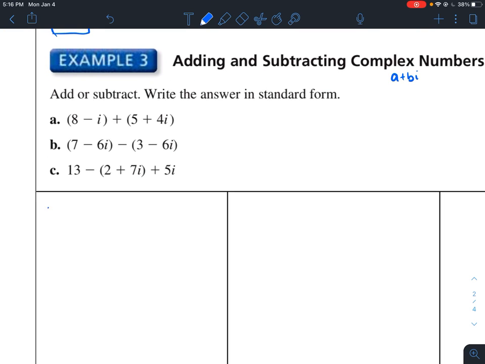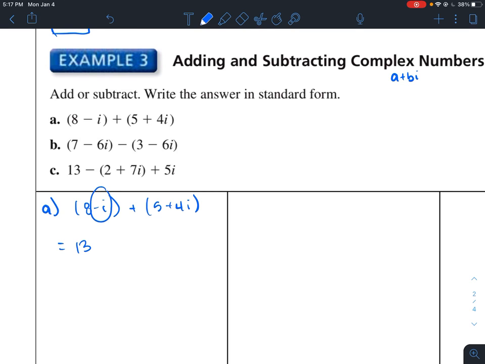So in this first box, let's write down A. I have a complex number of 8 minus I. That is a complex number. And I'm adding another complex number, 5 plus 4I. So these are two complex numbers being added together. Now, adding and subtracting complex numbers is as simple as combining like terms. So here is a real number 8. Here is a real number 5. I can combine those together. So when I add them together, I get 13.